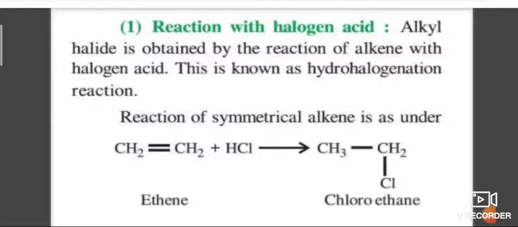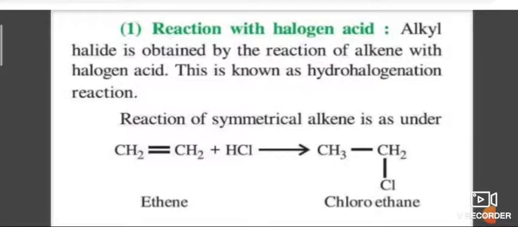The next reaction is reaction with halogens. Alkenes give addition product, that is vicinal dihalide, when treated with halogens like chlorine, bromine, iodine. Here iodine does not give this reaction under normal conditions of temperature and pressure. Here the given compound ethene is treated with hydrochloric acid to give chloroethane.